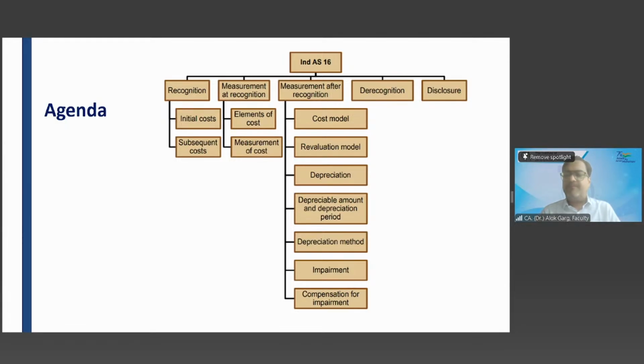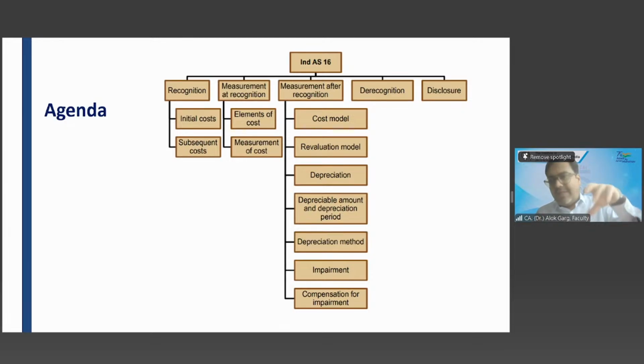Now you're recognizing your subsequent expenses. Okay. So we'll talk about the initial recognition and the subsequent recognition, means the initial cost and subsequent cost recognition, right? Then measurement, we'll talk about at what value this asset is going to be measured and what are the elements of the cost and what are the criteria of the cost. Okay, we'll talk about those things. Then we'll talk about initial measurement and subsequent measurement, right?